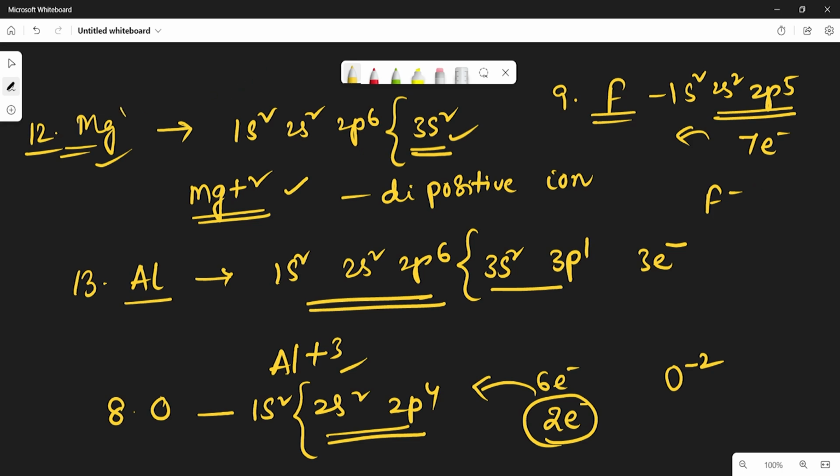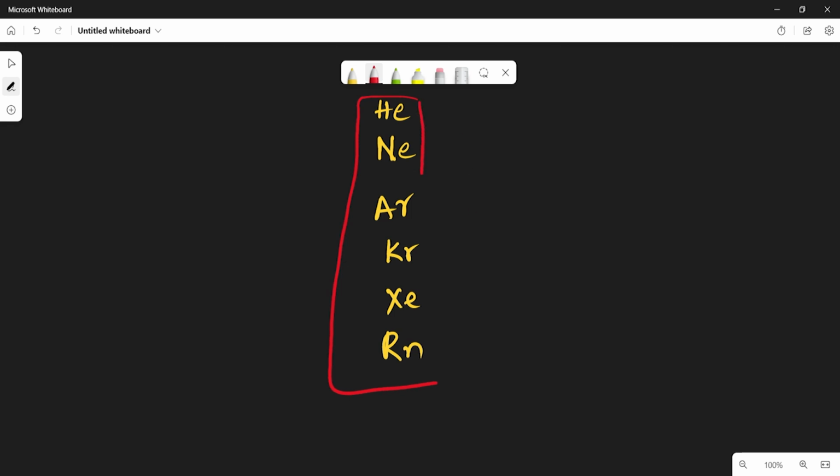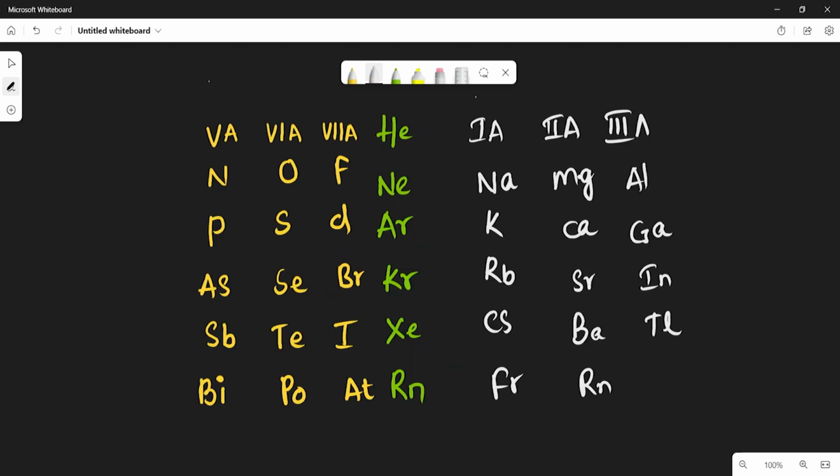Why do all the atoms lose and gain electrons? Because they want to get the octet configuration. Generally, helium, neon, argon, krypton, xenon and radon are called zero group elements, and these are noble gases.